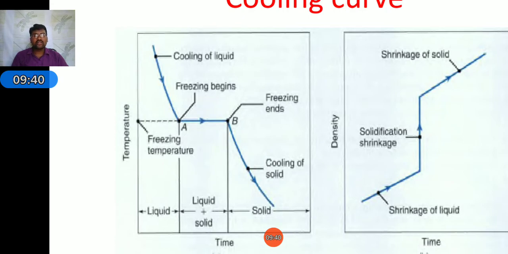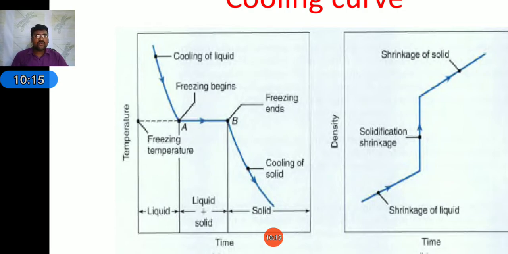At the starting point, the metal is in the liquid form, that is at point A. Here from point A onward, the freezing will form at constant temperature. From A to B is known as the freezing zone. Here the metal will convert from liquid to solid; the phase change process will occur. This is known as the freezing zone. For pure metals, the freezing zone occurs at constant temperature. Suppose for alloys it will change.